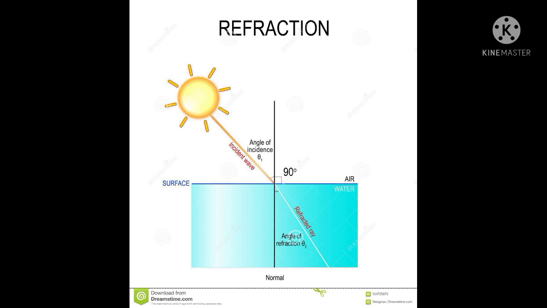It is noted as the refracted ray. The image shows that the 90 degrees angle at the point of incidence is noted as the normal. The incident ray is denoted by small i, the refracted ray is denoted by small r, and the normal is denoted by n. So, this is the basic information about light.